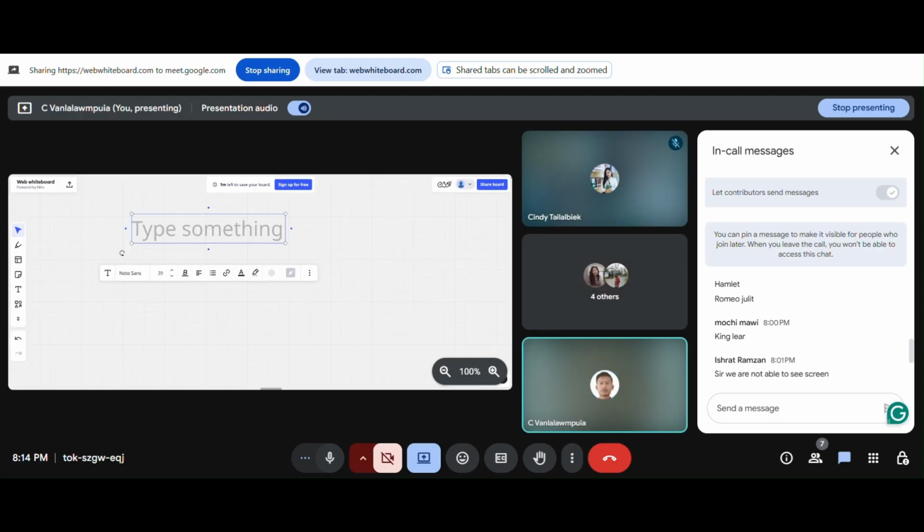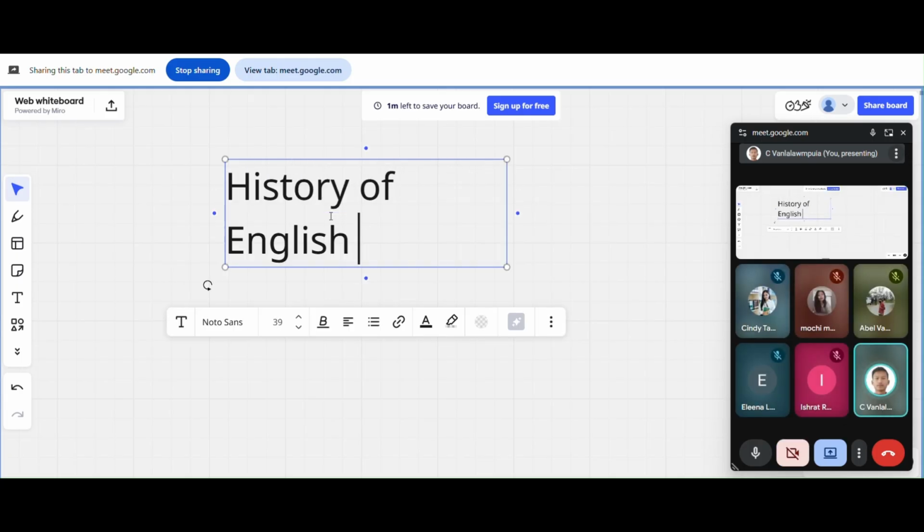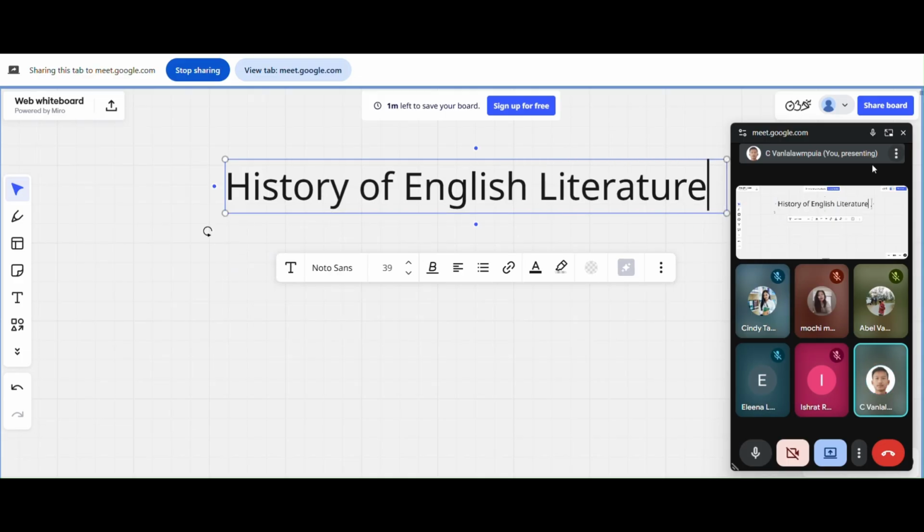So, history of English literature. See, we're moving so fast, okay? Yet we're touching every nook and corner, I would say. If we're not doing it like this, we won't be able to cover so much topic.